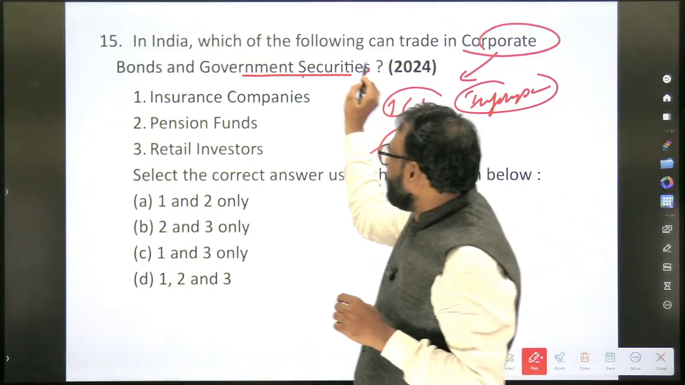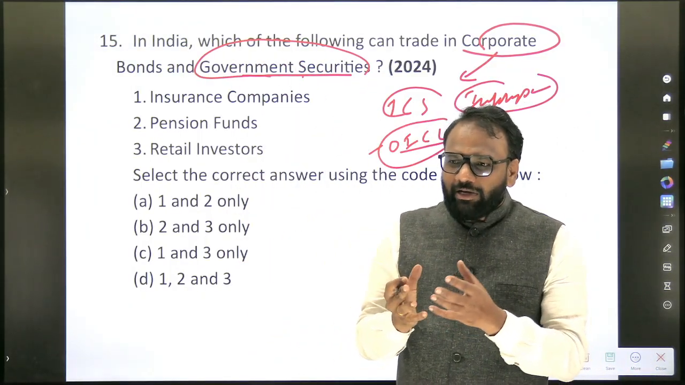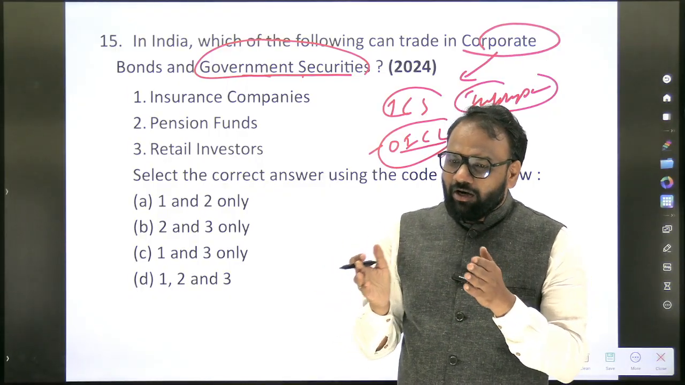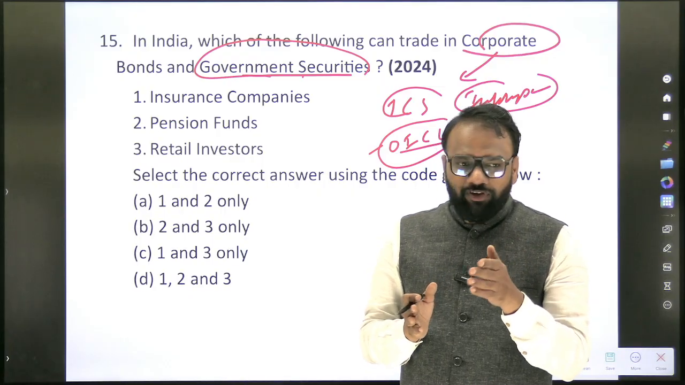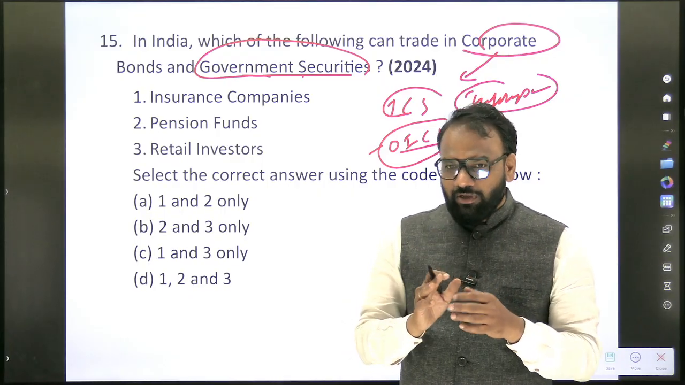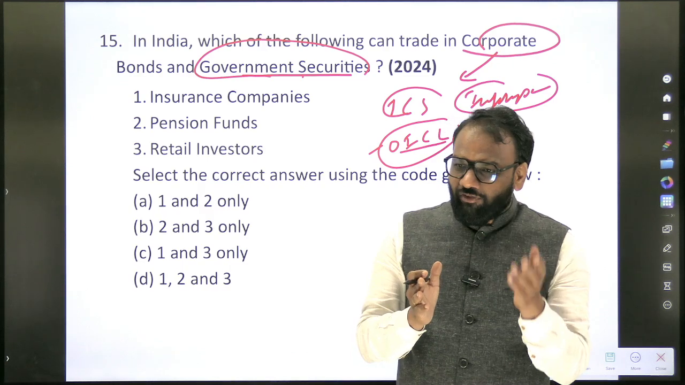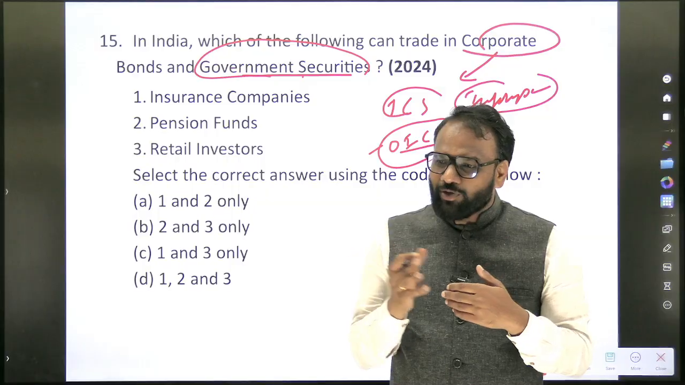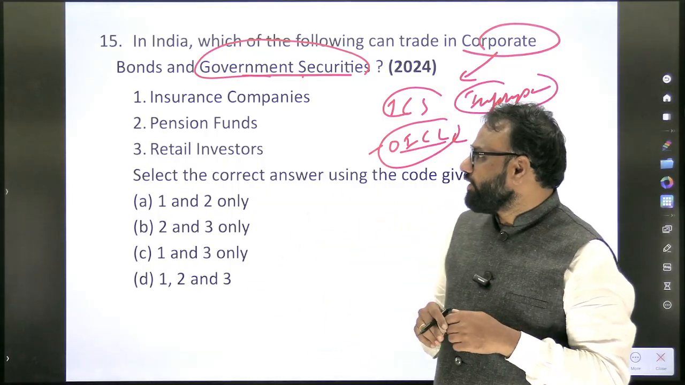So what will the government do? Whenever it requires money, it will take the help of RBI. It will create some securities. How it will create all these things we have discussed in detail in the regular classes, so if you are not aware of it, I urge you to watch those videos. RBI will create securities on behalf of the government and sell them. After selling, whatever money comes goes into the Consolidated Fund of India.